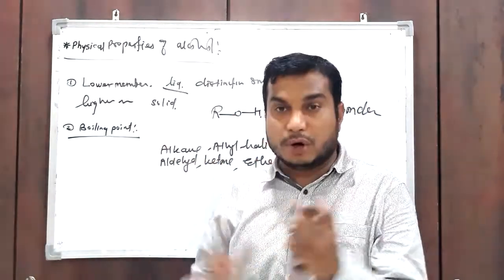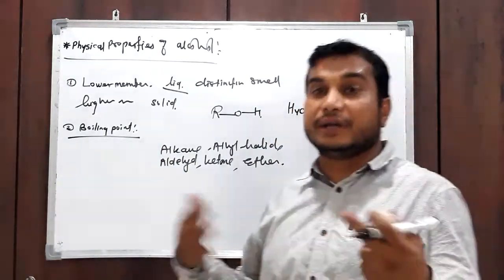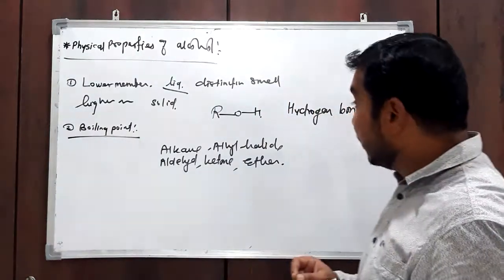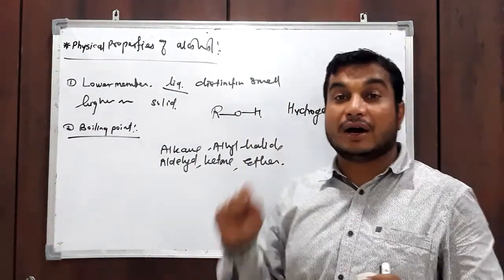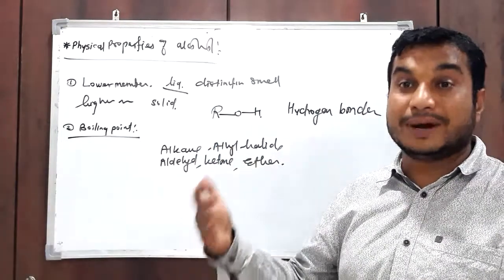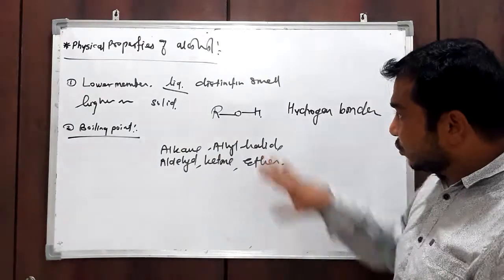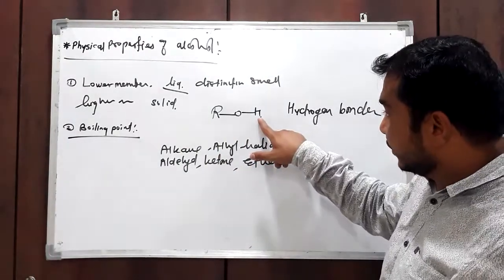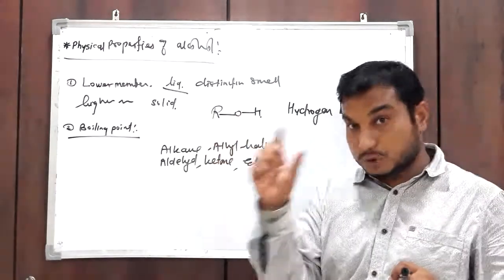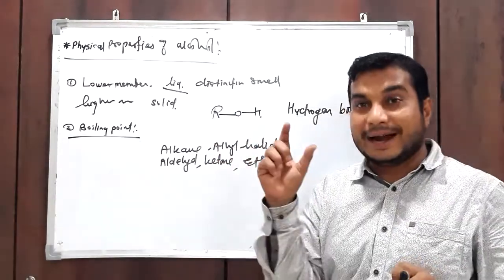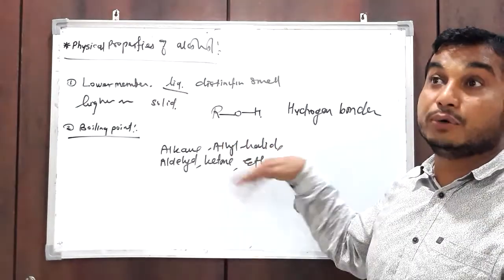For any molecule to form hydrogen bonding, either intramolecular or intermolecular, the basic requirement is that the compound must have at least one hydrogen attached to a more electronegative atom like oxygen or nitrogen. See, in case of alcohol, there is an OH group, and in that OH group, one hydrogen is attached to electronegative oxygen.